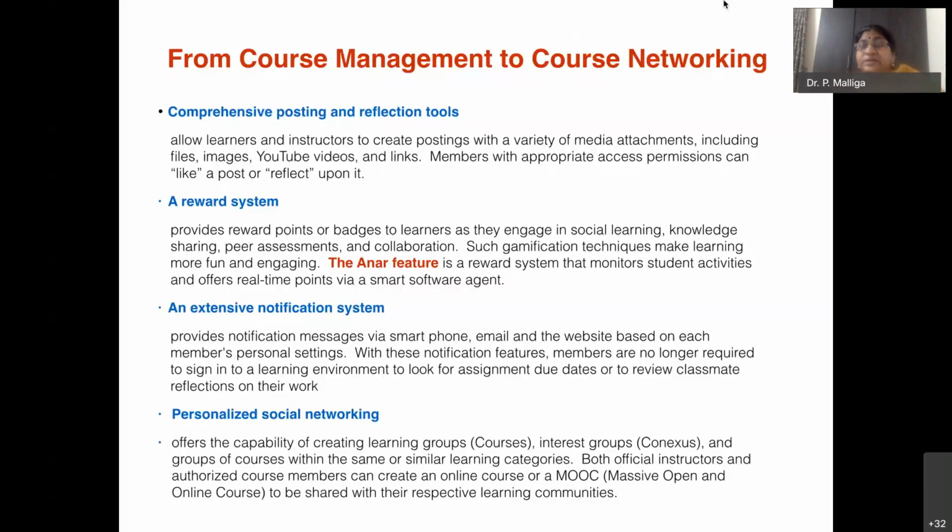The other one is the massive open online course, which you can also create using this platform, where you can share it with whoever you want. Massive is open to all, isn't it? So you can create any type of course, an online course or a MOOC.